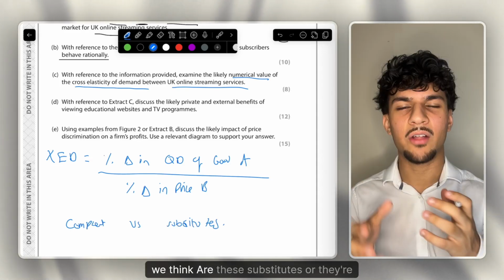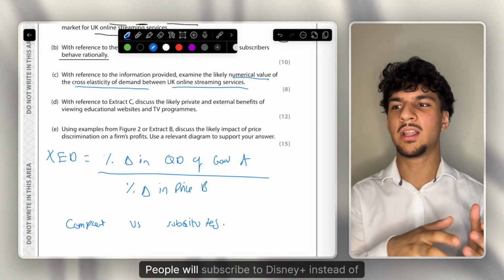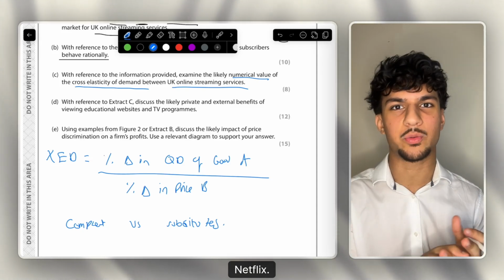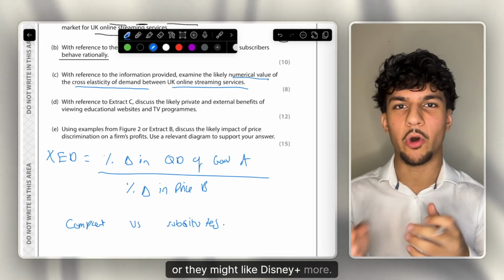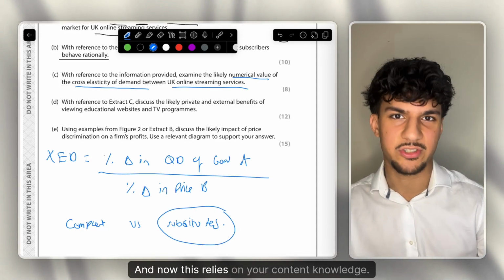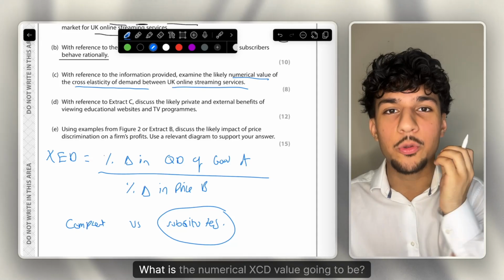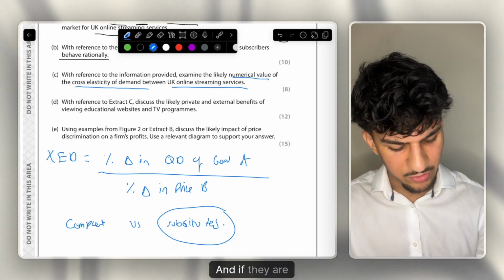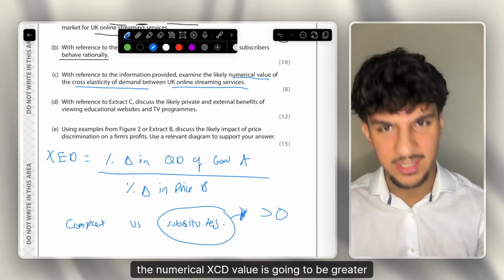Now, if we think, are these substitutes or are they complements? It's a very simple answer. People will subscribe to Disney Plus instead of Netflix. Why? Because Disney Plus might have some shows that Netflix doesn't, or they might like Disney Plus more. They both offer the same thing, thus they are substitutes. And now this relies on your content knowledge. If they are substitutes, what is that XED value going to be? What is the numerical XED value going to be? If they are substitutes, the numerical XED value is going to be greater than 0.